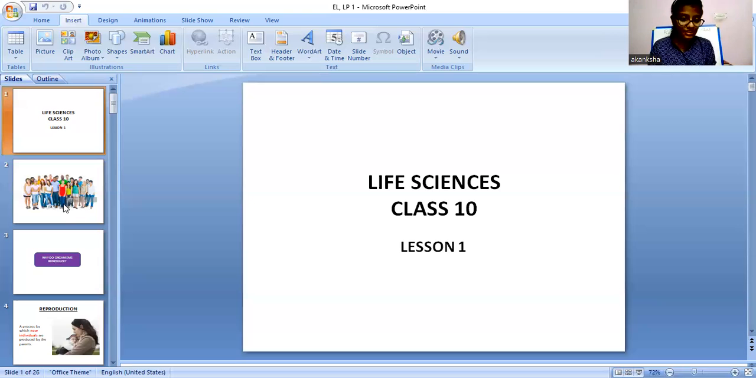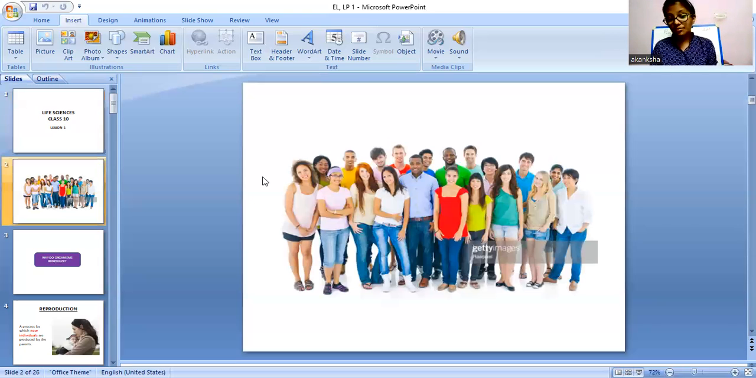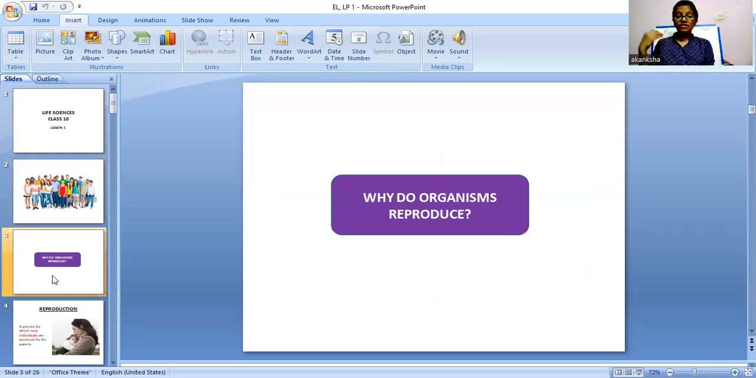As you can see, these are examples of so many people. Different kinds of people are there. Some have white skin color, some have a darker skin color, and some have curly hair, some have black hair. These are the different features also present in different organisms. And this comes to our next question: why do organisms reproduce? Why is there a need for organisms to reproduce? Will it be okay if they don't reproduce?